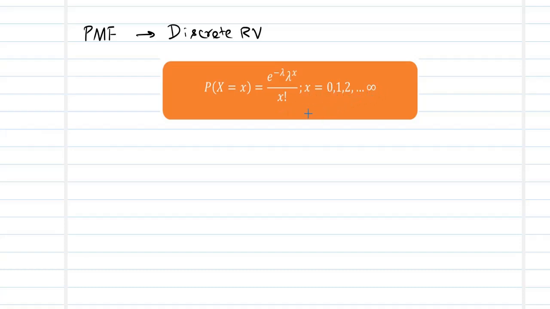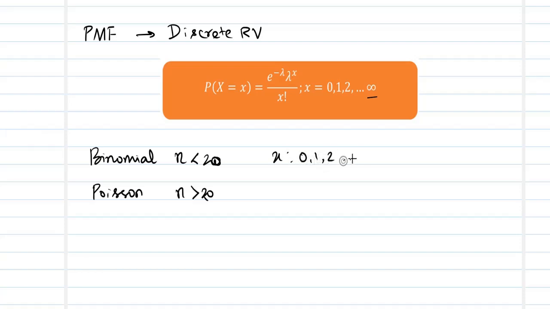to infinity. We said in our prior video that binomial could be applied to cases that occur frequently in nature, like whenever the number of trials is less than 20, then you apply the binomial distribution. Now what's the case for Poisson distribution? Poisson will be applied to cases when the number of trials is more than 20. That's why in this range, x moves from 0, 1, 2 up to infinity. In binomial, you would have moved from x varying as 0, 1, 2 up to n.